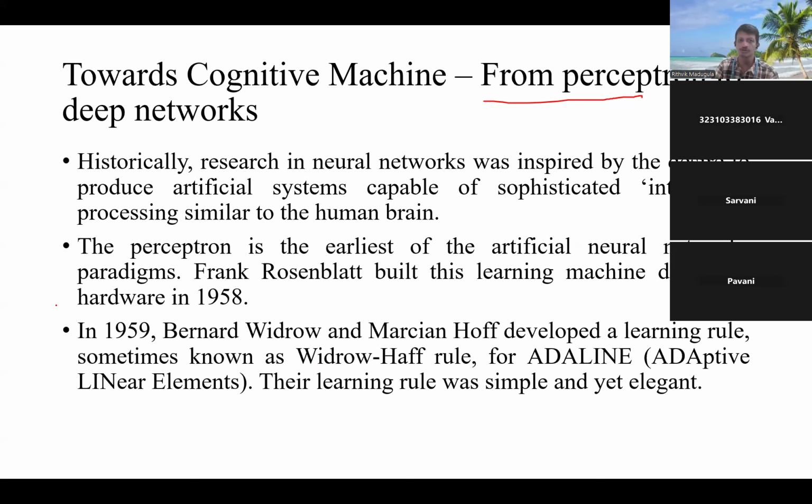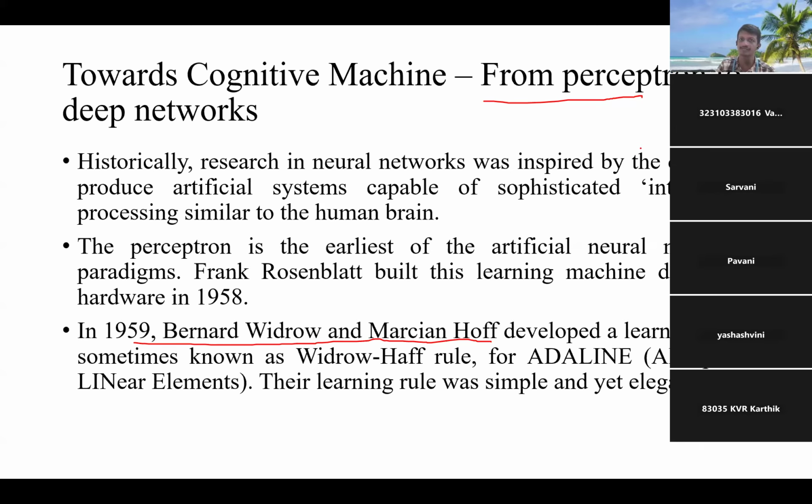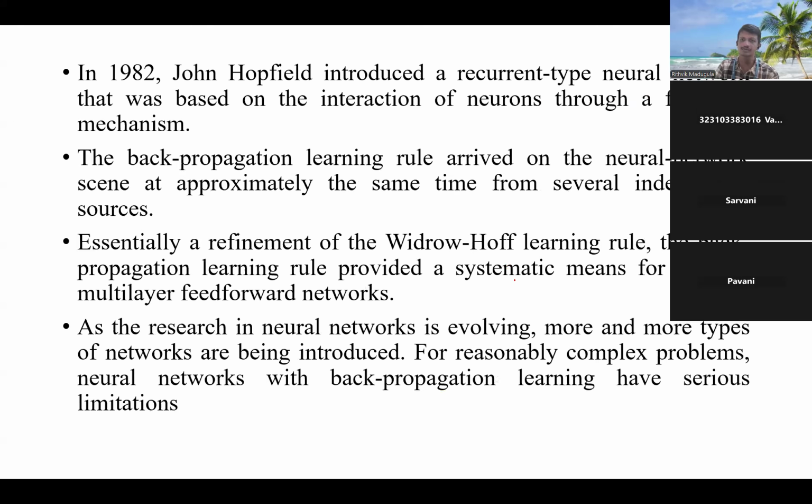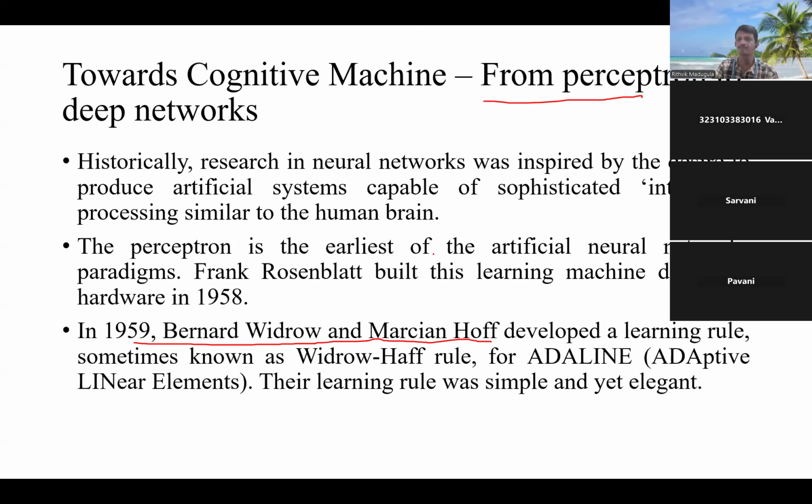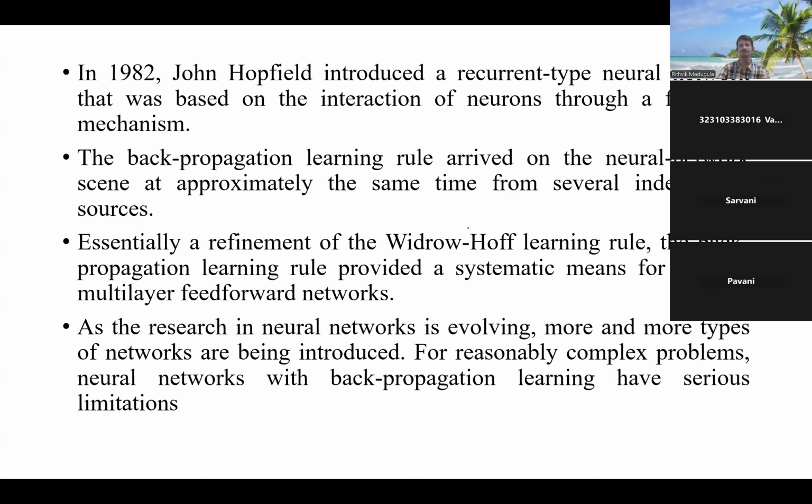So in 1959, Bernard Widrow and Marcian Hoff developed a small model regarding the basic neurological studies of the elements. Based on it, they developed some sort of models, and those models have been used in our daily life. From there, we got the concept of the perceptron and the neural network.